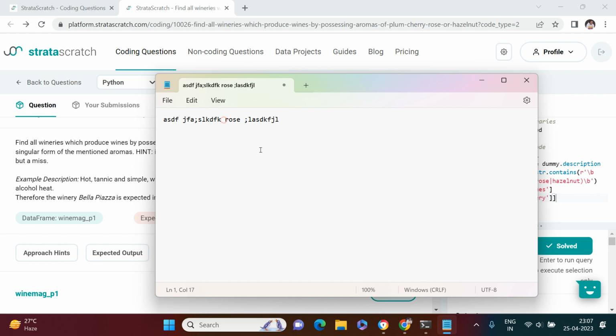If this is written as something like nice rows, you see rows is present in this complete text, but it is present as a substring, as a part of this complete string. So this should not be a match, this should be a mismatch. They should not be found as a match.